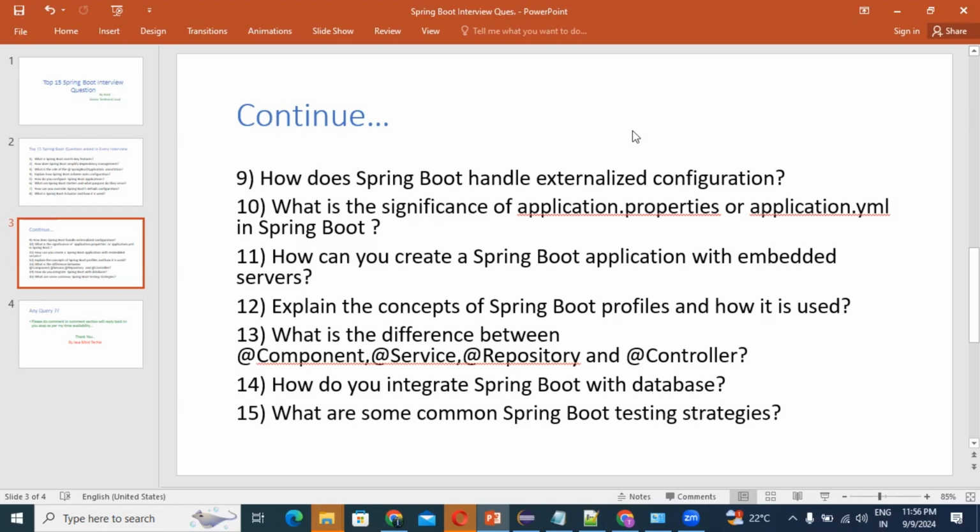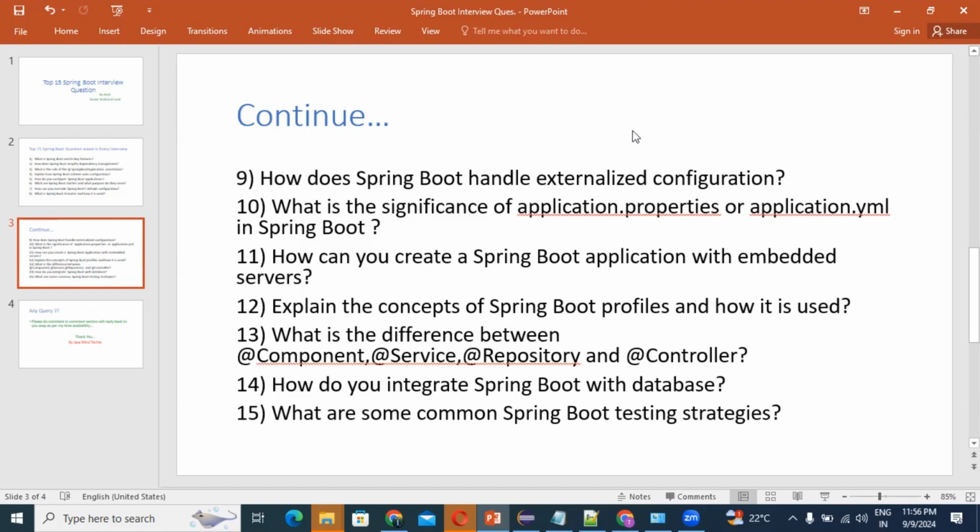The second thing is to configure the application. Define properties in application.properties or application.yaml to customize server settings. Then guys, run the application. The main method with the @SpringBootApplication annotation will start the embedded server when the application is run. So guys, we should know this. If you remember all the points, definitely you can start the application with the embedded server. Embedded means what? A default server is given in the embedded server.